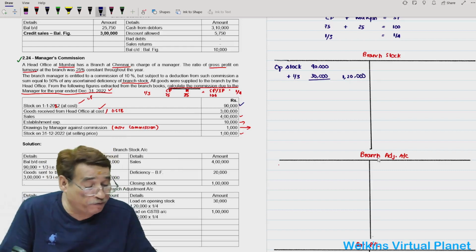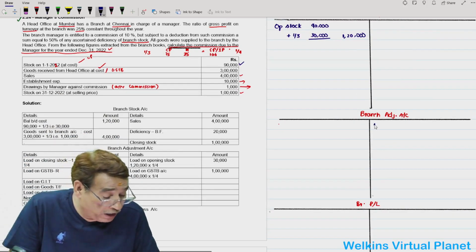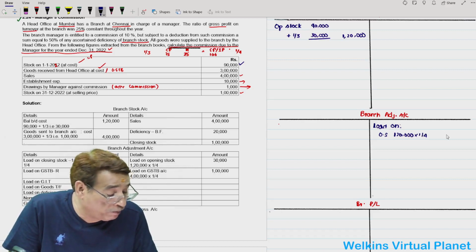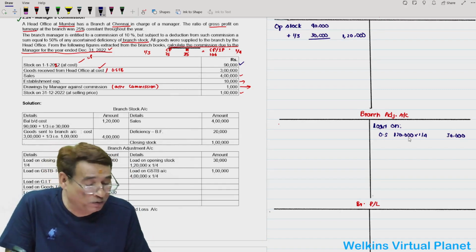And now after finding out the loaded portion, we will write here load on opening stock. That is 1,20,000. Now it is selling price or invoice price, so I will apply the rate 1/4. However, the amount of loading will be the same, 30,000. You can straight away write 30,000. There is no need to reflect it in this manner.